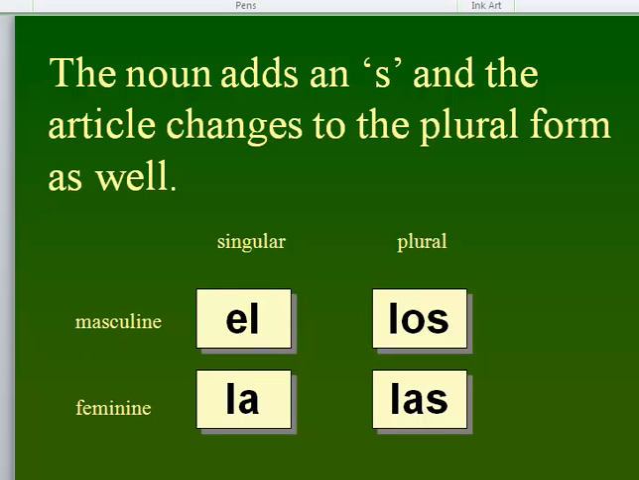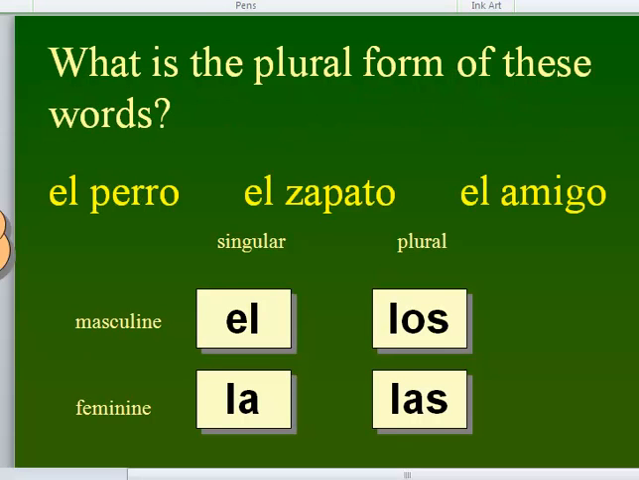So this is for regular words like libro and bolígrafo and things like that that end in an O or an A, all you gotta do is add an S and change the article. So they either go from el to los or la to las. So if you look at these, the plural form of these, el perro would become los perros, el zapato would become los zapatos, and el amigo would become los amigos.